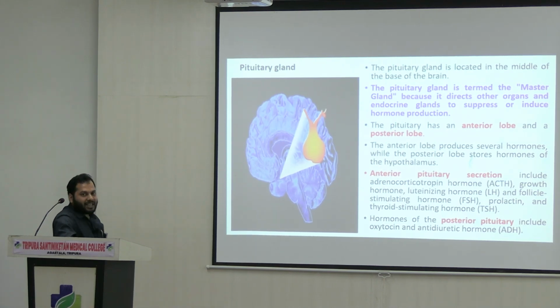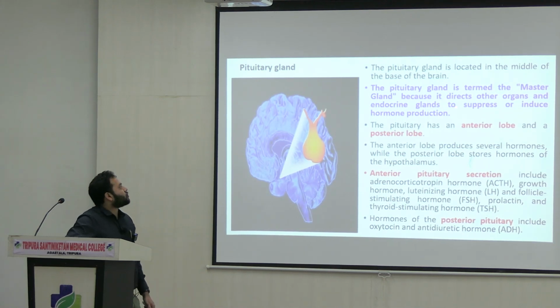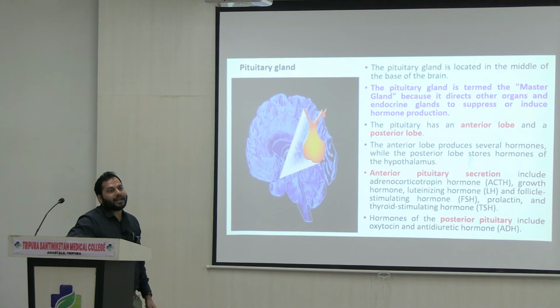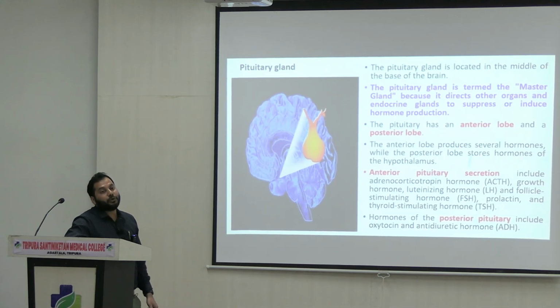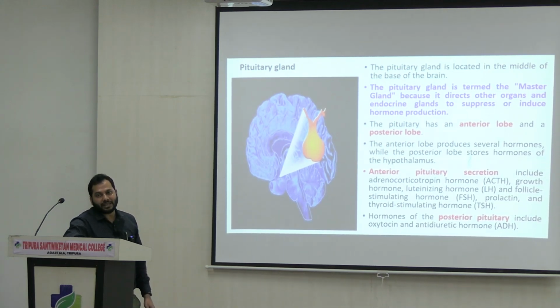The pituitary gland is very important in a particular aspect. So, why is it important? Because it directs other organs, as well as it controls the secretions of some other endocrine glands. That is why the pituitary gland is also known as the master gland.